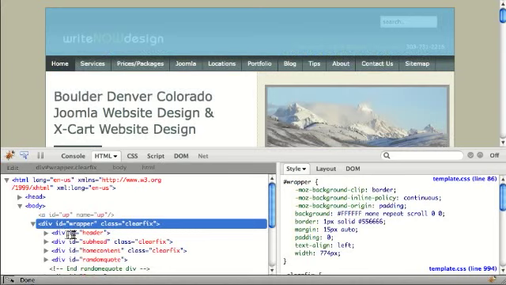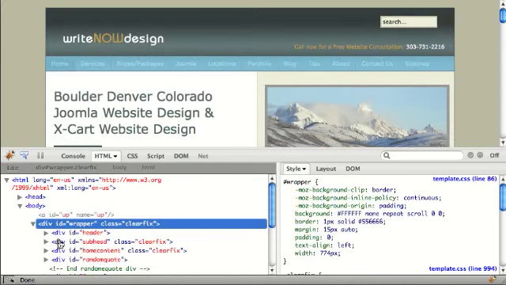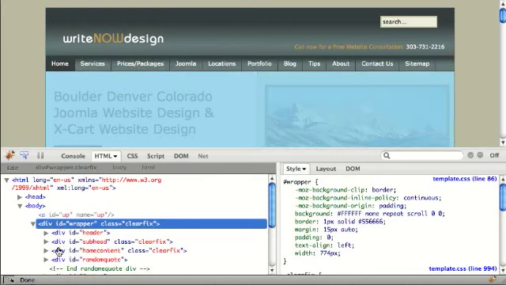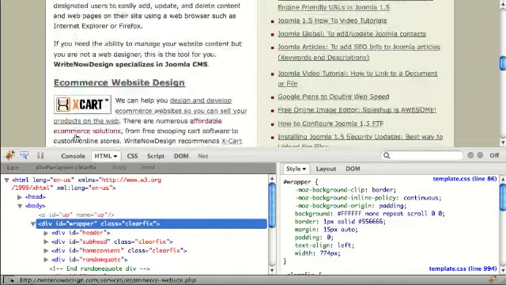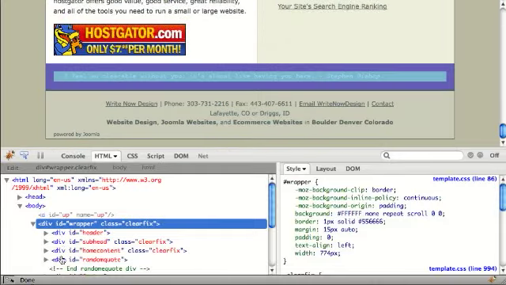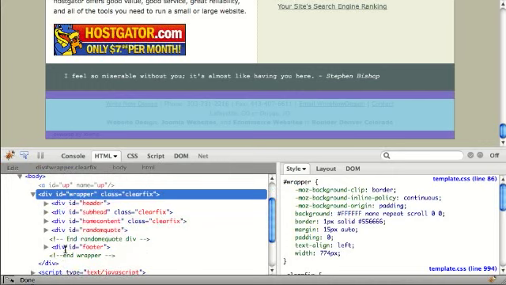I can see the code for any parts of my page. My page is divided into a header, a subhead, and you can see how the menu area is selected. Then home content, which is the body part of the page, and then I have random quotes down here, and then the purple shows the padding on that, and then finally I have the footer, which has, you can see, padding. The purple is the padding at the top or the bottom.